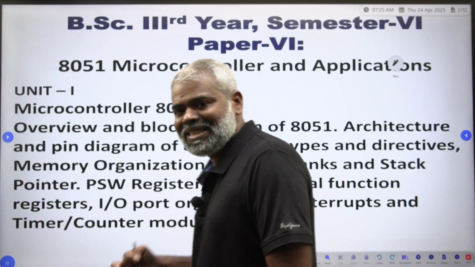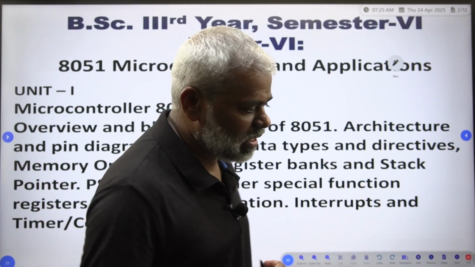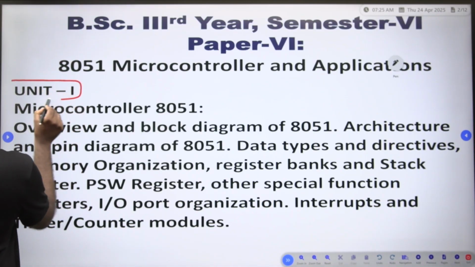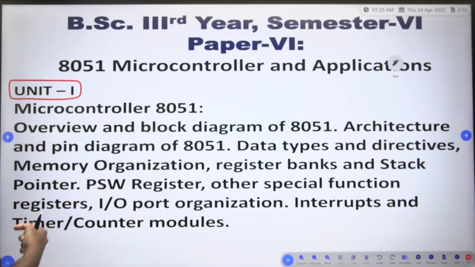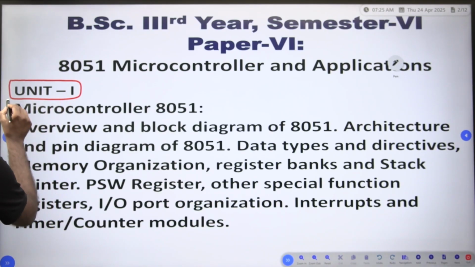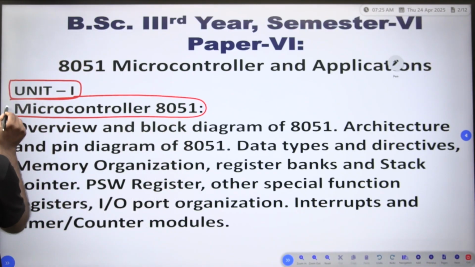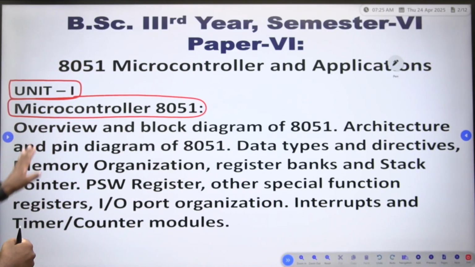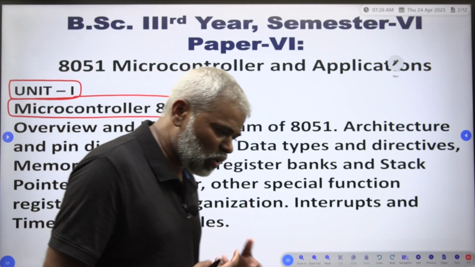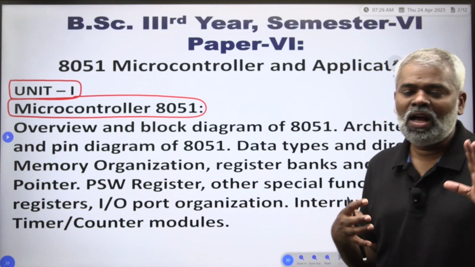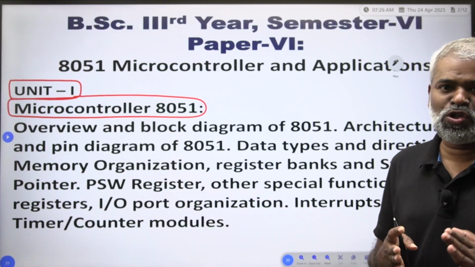Every paper has 4 units. First, you can see the unit number 1 of that paper. What is unit number 1? Microcontroller 8051. Once you see the syllabus, you can get an idea of what type of questions you will get. Assume about 50% of it.